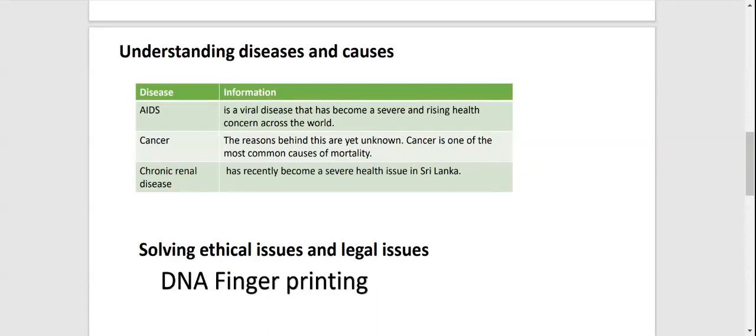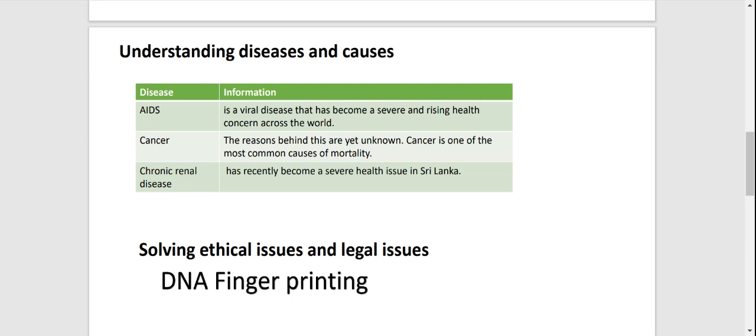Here you will be talking about non-communicable diseases as well as communicable diseases. Over here I have extracted some of the important points that you can consider from your book. They focus on a few diseases: AIDS, cancer, and chronic renal disease.